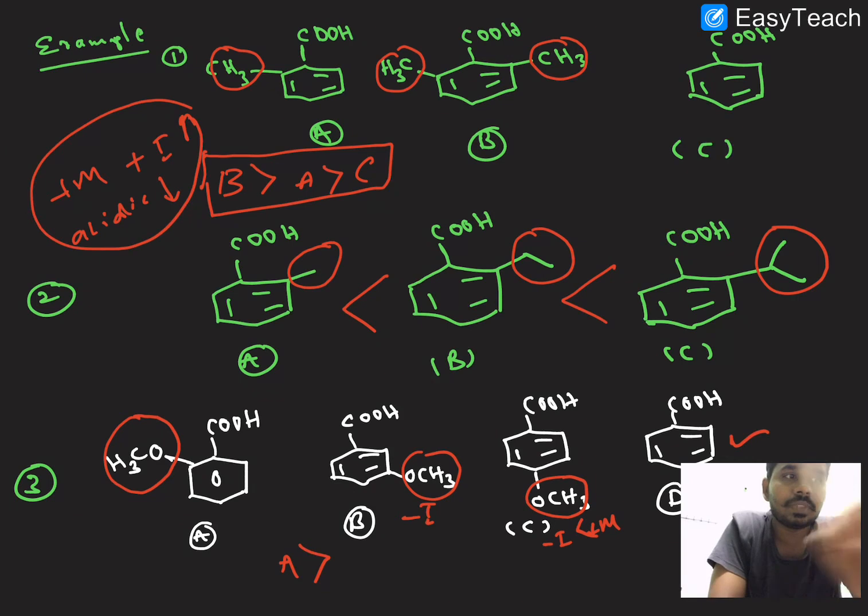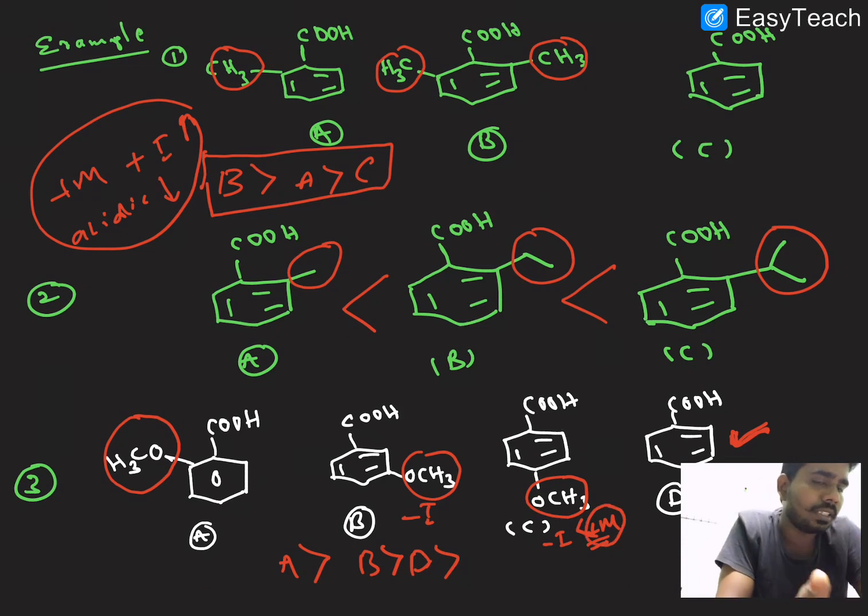We know that this is right. So here the plus M effect is there. Minus M and minus I effects increase acidic nature, right? So that means here B is more acidic than C. Here there is no electron donating or electron releasing effect, so we get D. And here an electron donating group is there, which increases the electron density.